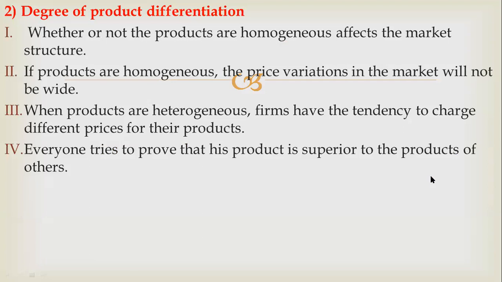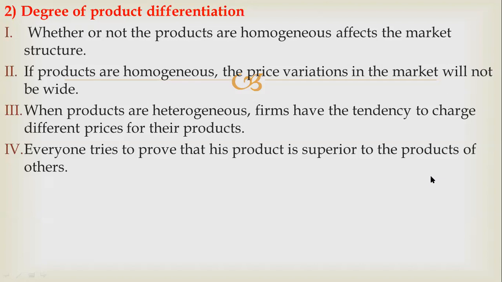Then degree of product differentiation. What is product differentiation? Whether or not the products are homogeneous affects the market structure. If products are homogeneous, homogeneous means same, okay, the price variation in the market will not be wide.